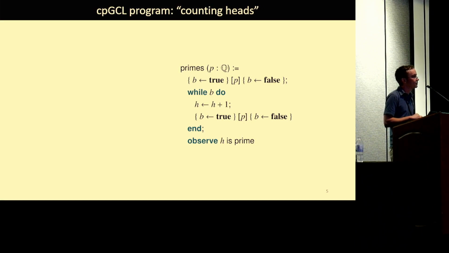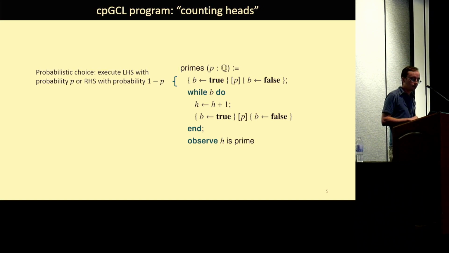It's called primes, and it takes a rational parameter p. On the first line, we see the syntax for probabilistic choice. You should read this as, execute the code in the left-hand side with probability p, or the right-hand side with probability 1 minus p. So this line is basically just flipping a coin with bias p and storing the result in variable b. Then we have a loop that repeatedly flips the coin, keeping track of the number of heads, if we consider true to be heads, in this counter variable h.